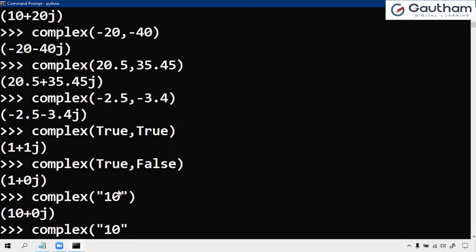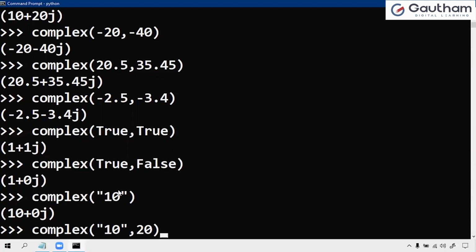In complex of A comma B, if you take the first value as a string, then it will not consider the second value.